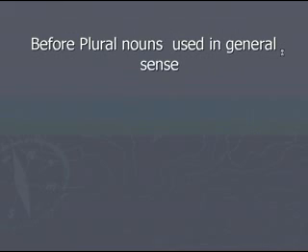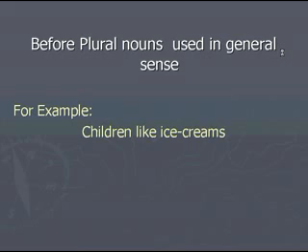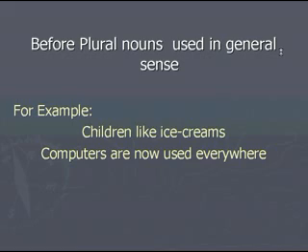Before plural nouns used in a general sense, you know that we can't use indefinite articles before plural nouns. So the other one, the definite article, cannot be used before plural nouns when you talk about them in general. For example, children like ice cream, so it's a general statement that children all over the world like ice cream. Children is a plural noun, and you are talking generally about children, so you cannot say the children, you would say children like ice cream. Likewise, computers are now used everywhere.